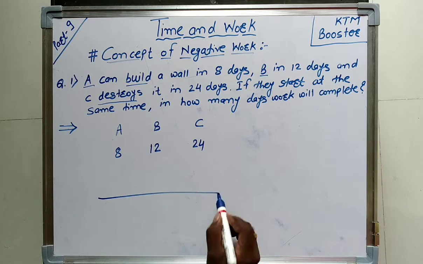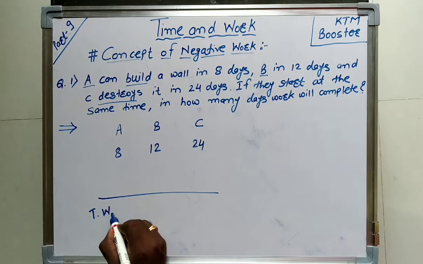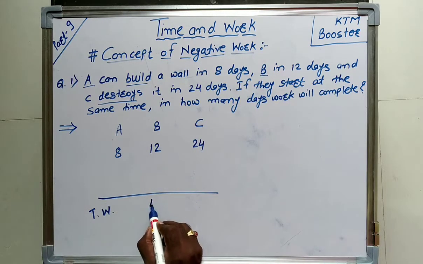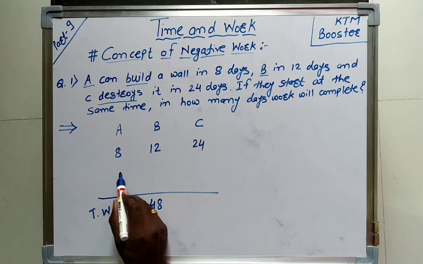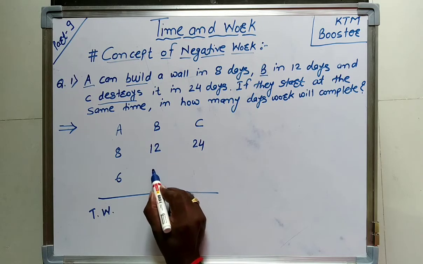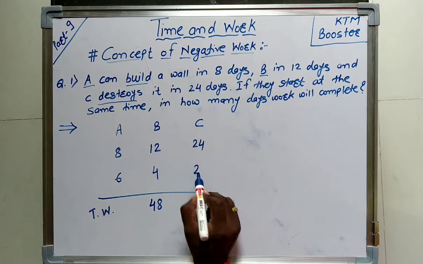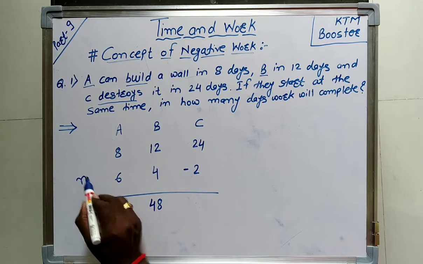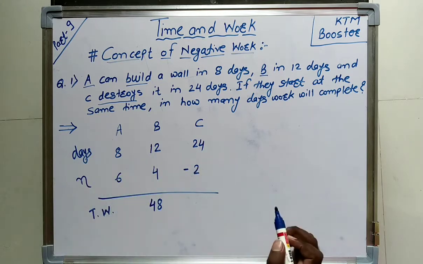So we will take the total work, that is the LCM of 8, 12 and 24, that is 48. Isn't it? 8 sixes are 48, 12 fours are 48 and 24 twos are 48. This will be the negative work. This will be the efficiency and this will be the number of days. Isn't it?